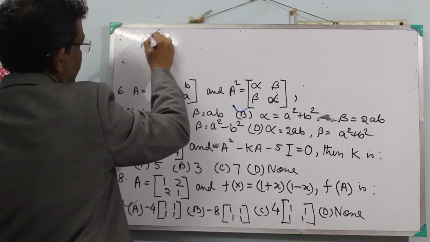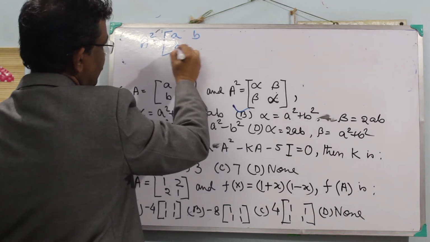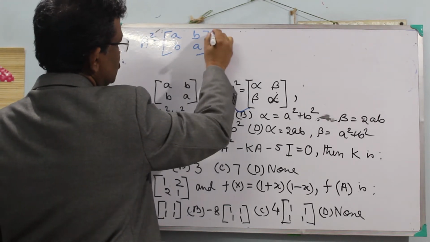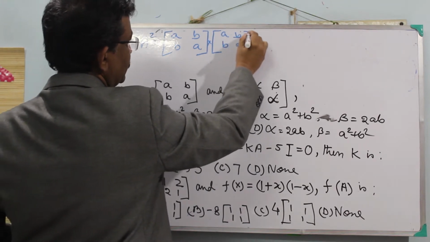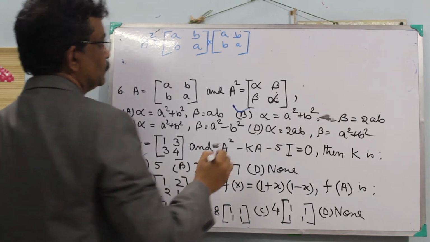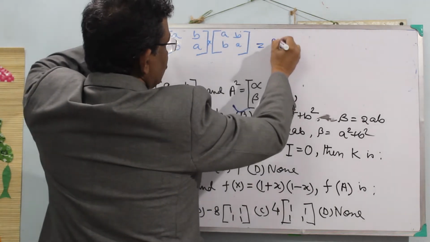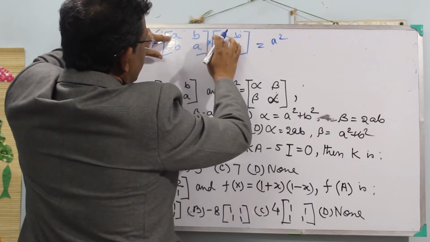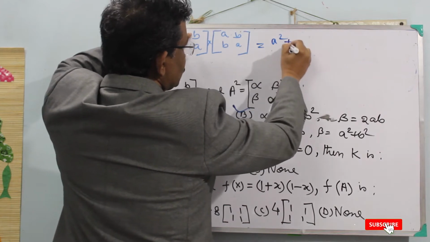So A square equal to [a b; b a] into [a b; b a]. So multiply: a into a plus b into b, a square plus b square.